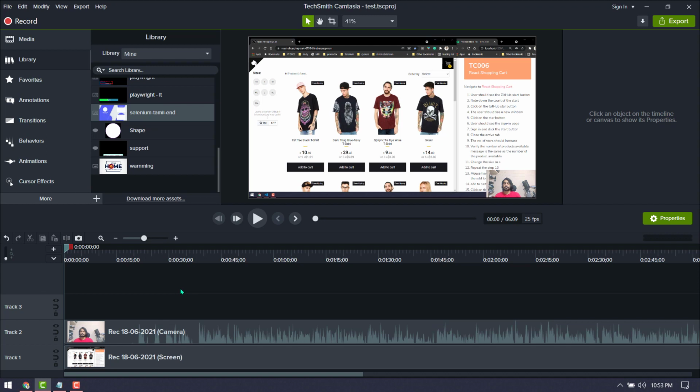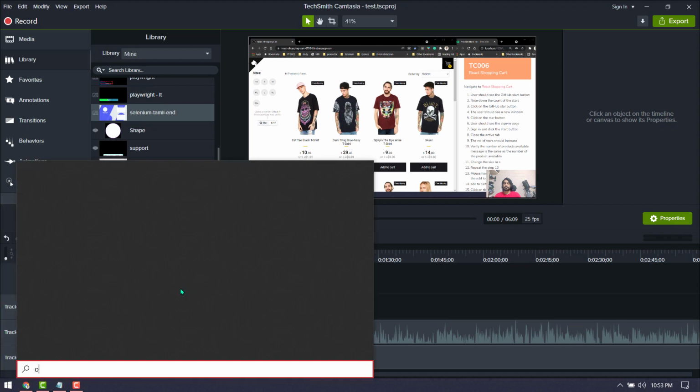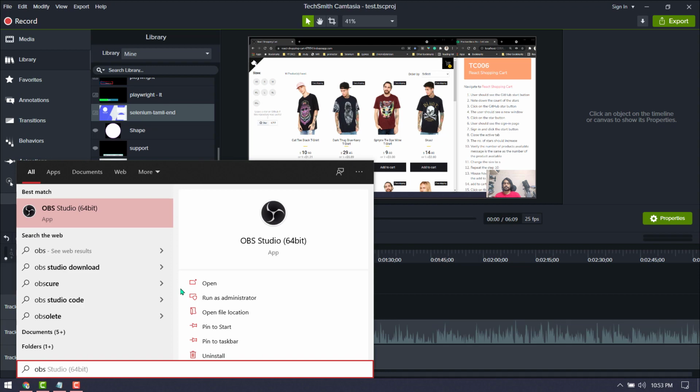Okay, so Camtasia is a great recorder as well as editor software. There are quite a few recorder software available, like OBS. OBS is very great if you're going to do live streaming, and if you're going to only record the system screen and maybe with webcam, that is fine. But the problem with OBS is basically it doesn't have any inbuilt editor.